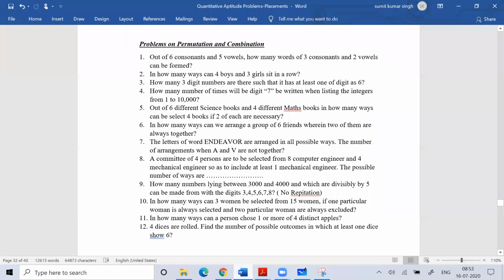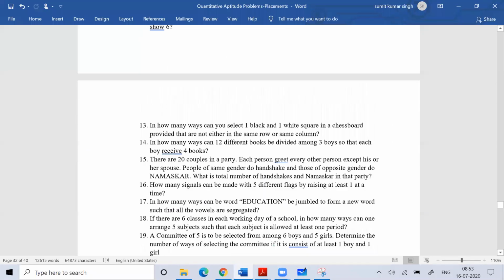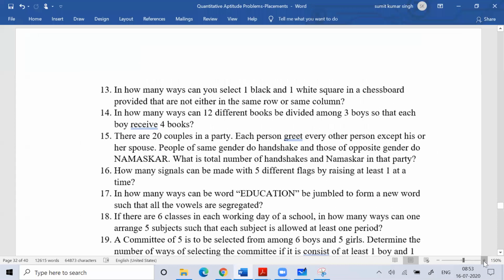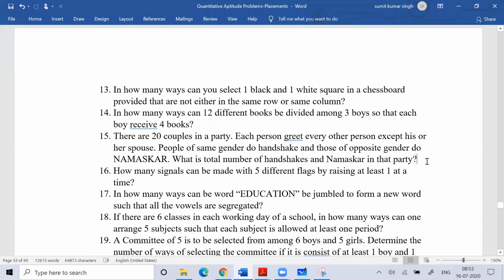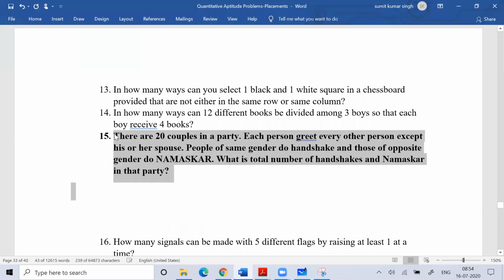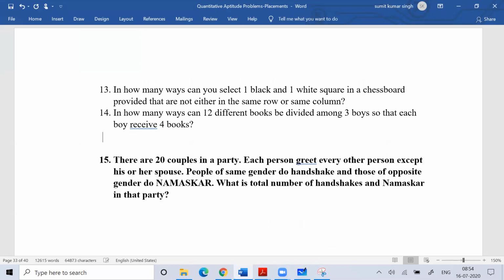A question also comes about handshake and namaste. If you see question number 15, you can read it.